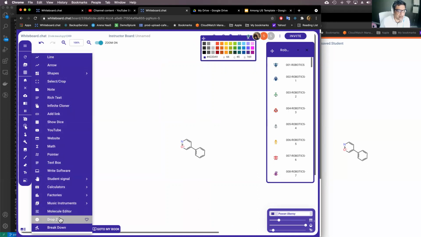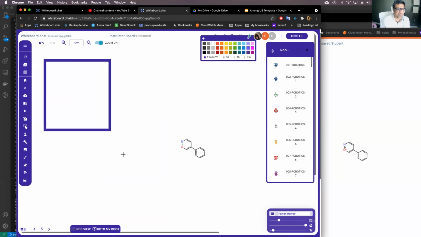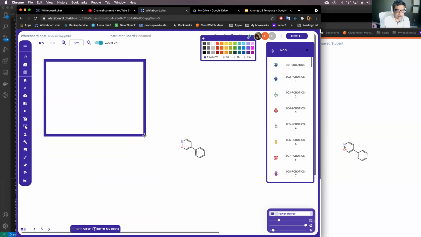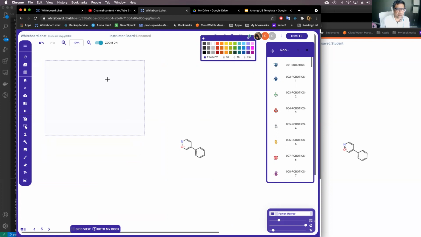We added, I'll show you the drop zone also. There are several functions that the drop zone can do, right? So let's start with the most basic one, which is auto correction. So you can say, hey, I want to create a drop zone which will do auto correction for me, right?